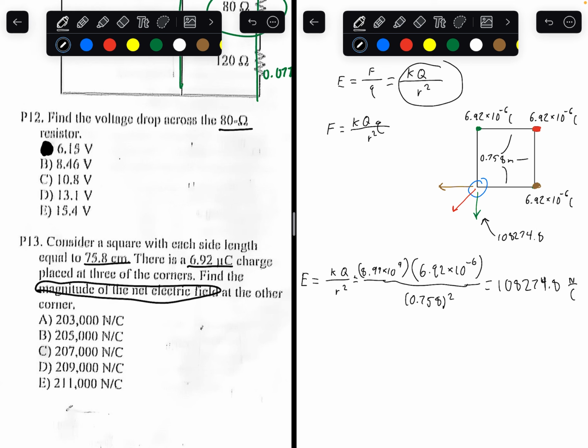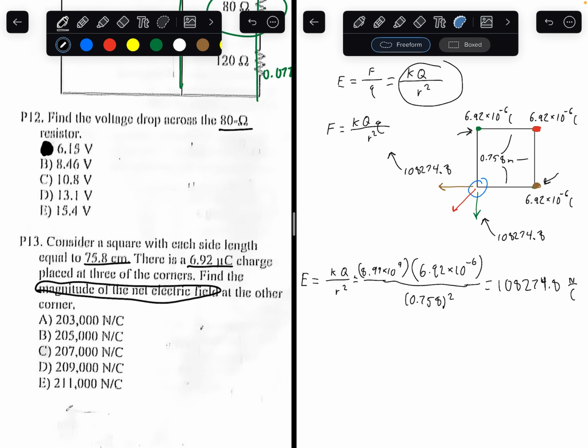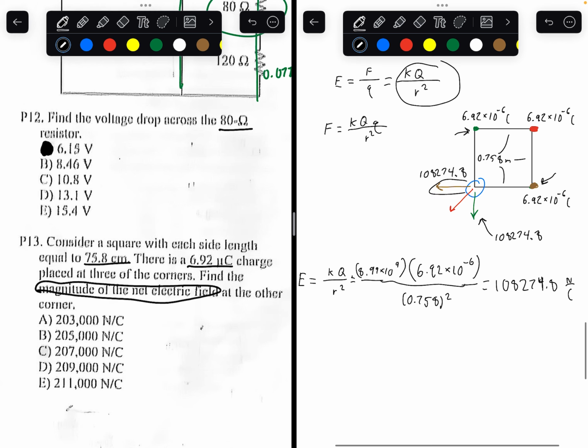And guys, if you look carefully, you'll realize that the charge on the brown point is the same as the charge on the green point, and the distance between the brown point and the blue point is the same as the distance between the green point and the blue point. So the electric field from the brown point is the exact same as from the green point. So both of these have the same electric fields right here. But what about the red now?